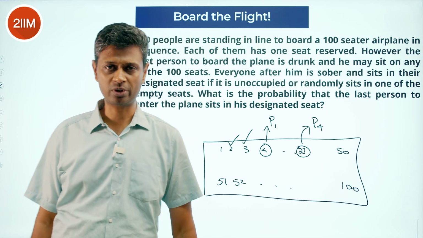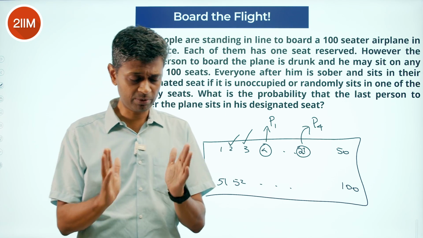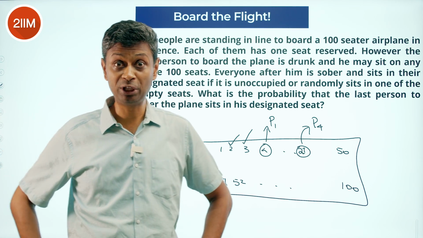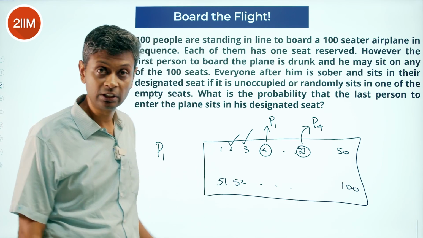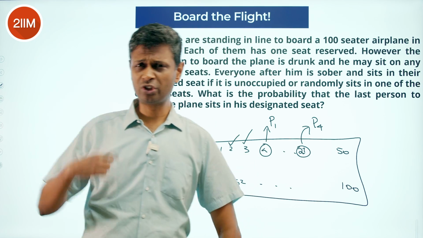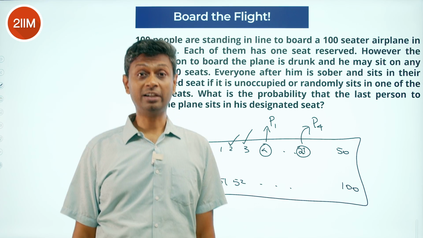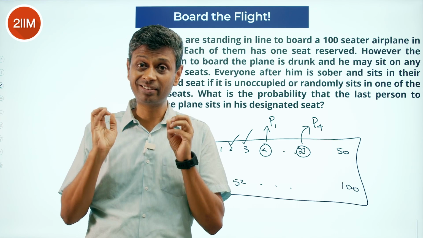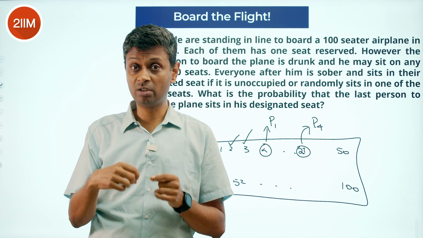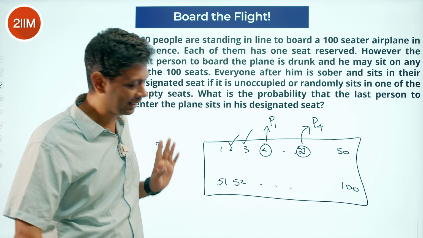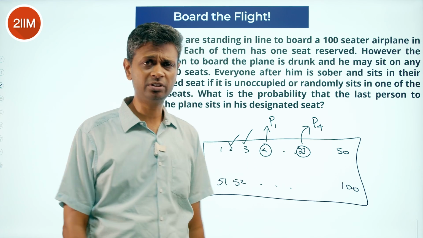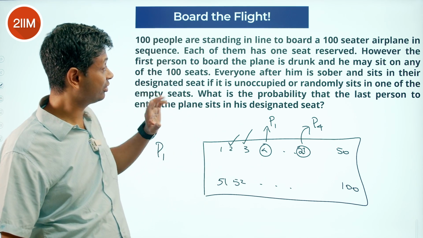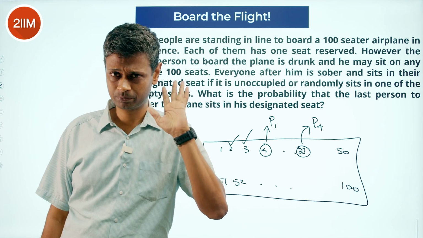That's what this question is about. So excellent question, beautiful question. It seems like the kind of question where you go through it and then you see, hey, I can try this. There's something to it. It is a 1% randomness, a huge ripple effect after that. When I first did the question, I put person 1 randomly and then for some reason person 2, person 3, person 4, I did all of them randomly. But only if their seat is occupied do they even think about going random. Otherwise, if person 3 comes and seat 3 is not occupied, person 3 goes and sits in seat 3. No confusion. Remember, only P1 is drunk. Everyone else is sober.